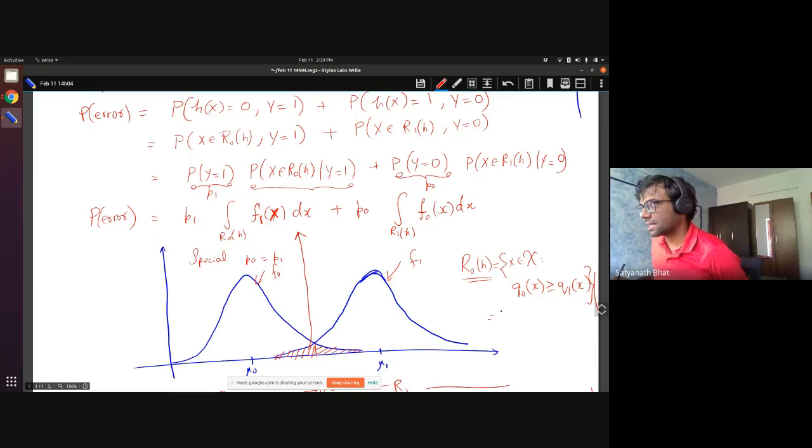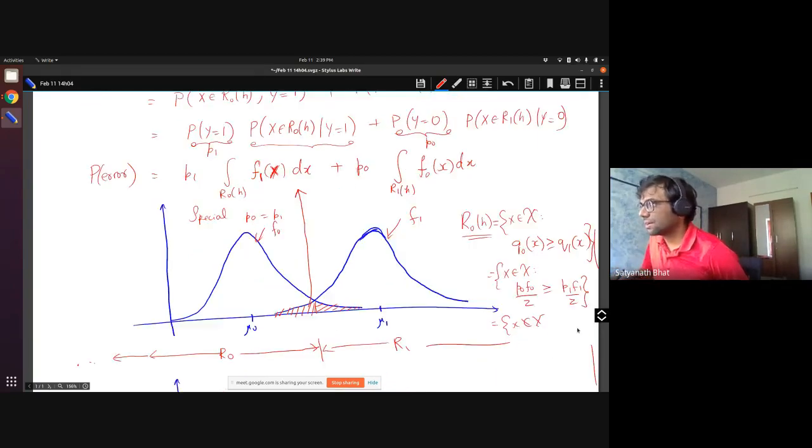So let us write this; I will write a few extra steps so that it is clear. P0 F0 by Z is greater than or equal to P1 F1 by Z. Is that all right so far? So this is also the set of X belonging to script X such that P0 F0 is bigger than P1 F1.